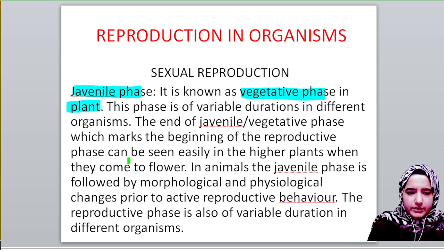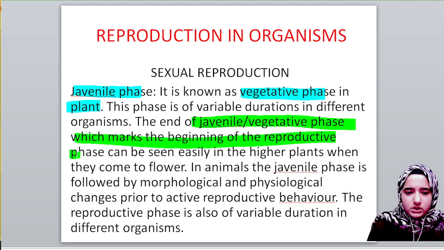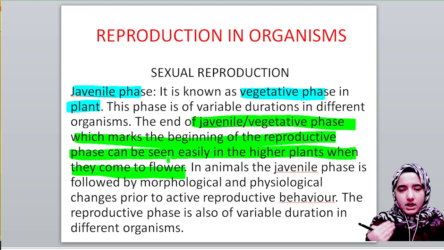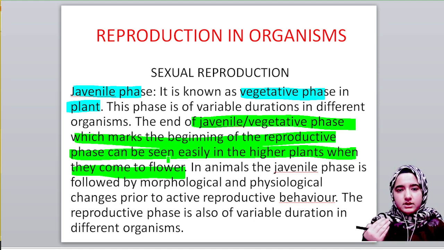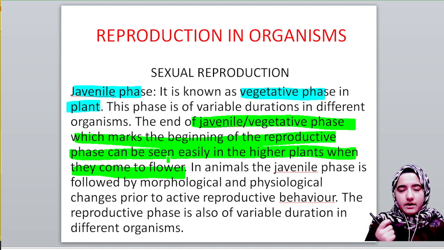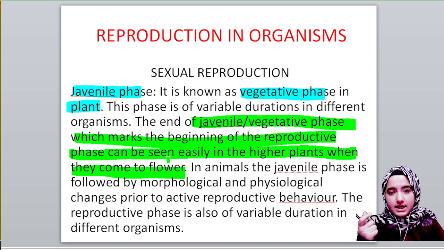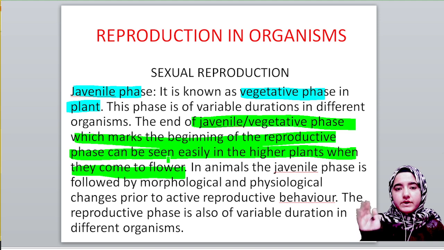I have mentioned it here also: the end of the juvenile or vegetative phase, which marks the beginning of the reproductive phase, can be seen easily in higher plants when they come to flower. Whenever flowering occurs in higher plants, we can say that this is the end of the juvenile phase and the beginning of the reproductive phase.